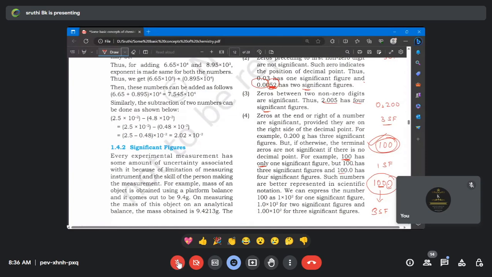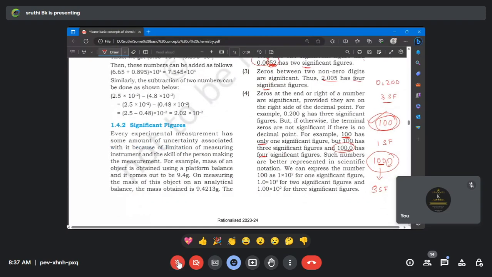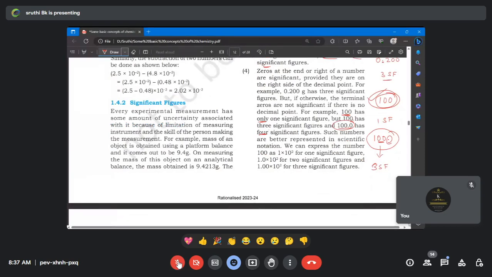So let's see 100.0. How many significant figures? Four significant figures. Are you people clear? 100.0. So we have to take the whole thing, which is four significant figures. This will take time to memorize. It is just simply about memorizing, not much about the concept-oriented part. Hope you people are clear. Are there any doubts? No, ma'am. So what we used to say this one, what is it actually? What is this pattern?